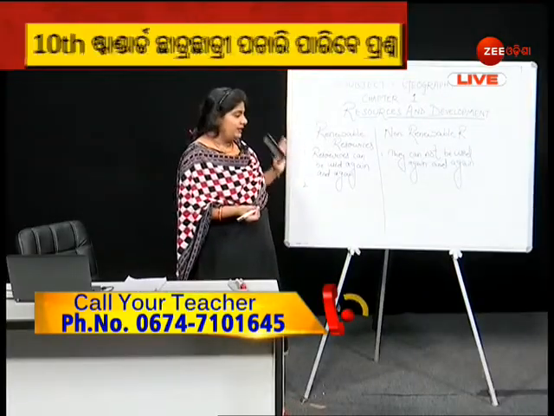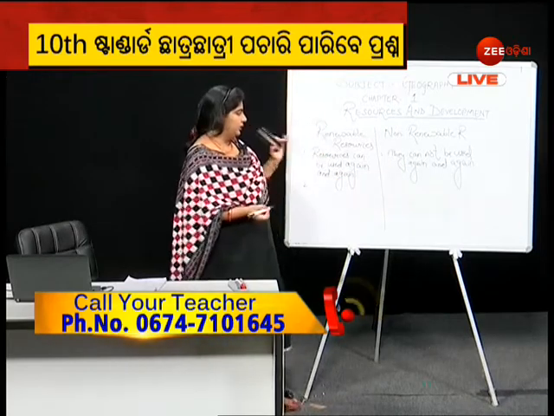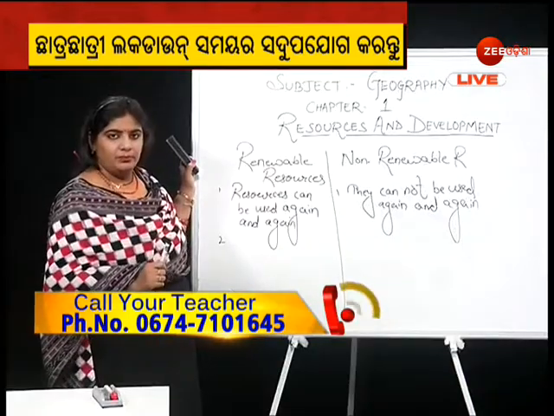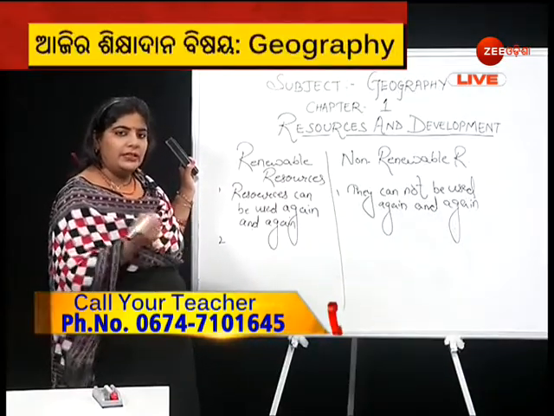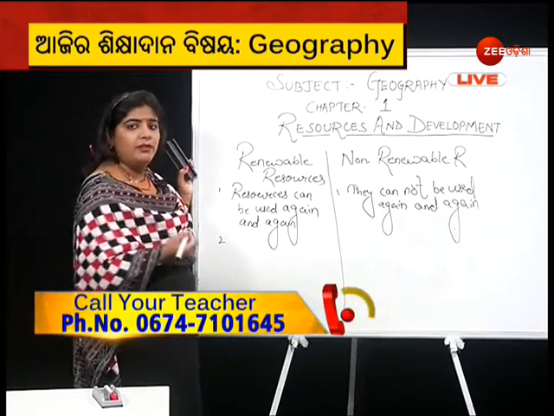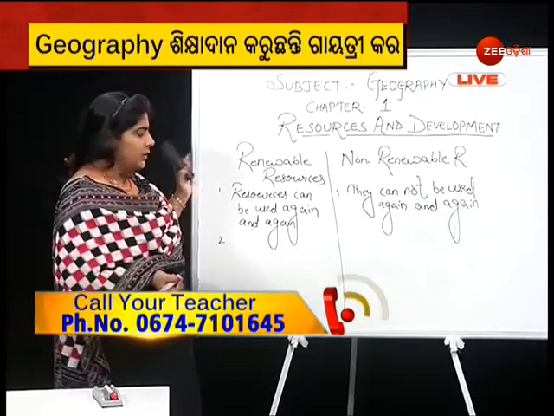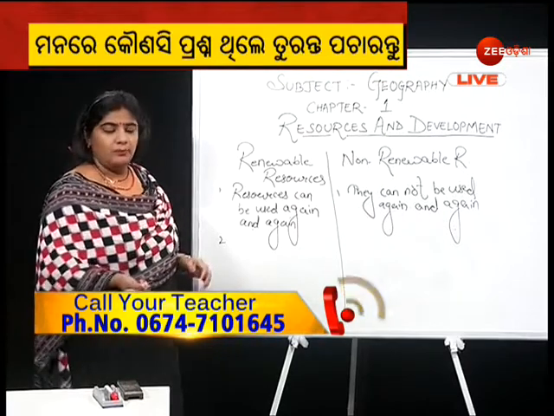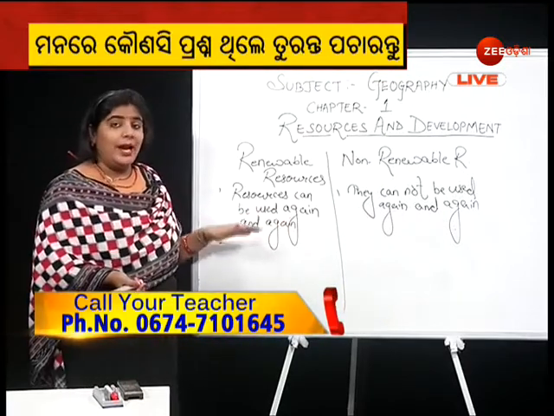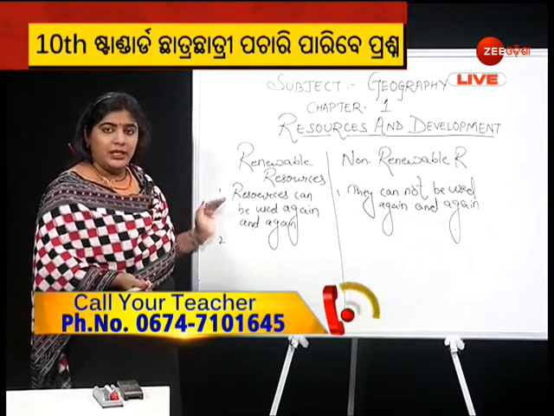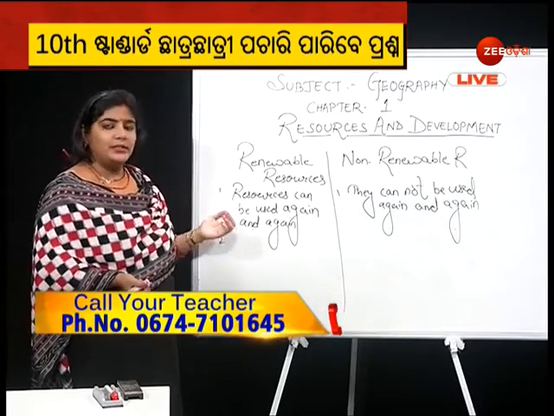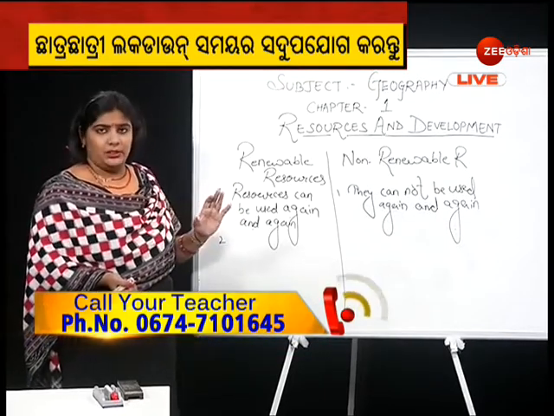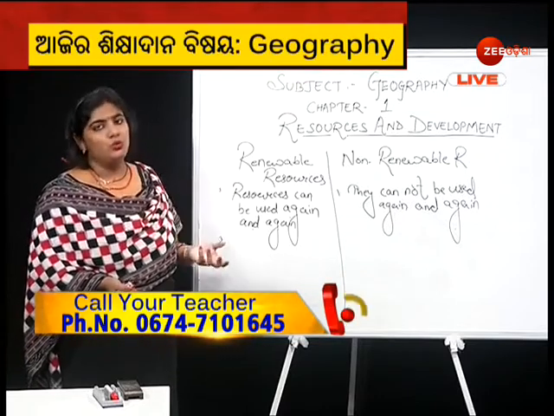Now, what do we mean by these two statements? Renewable resources can be used again and again. For example, sun rays. The sun is there in our environment, there for us since ages, isn't it? So we are using renewable resources for many years, again and again. And these resources have the ability to renew themselves. Take the example of water. The amount of water available to us is fixed. We get it recycled through the water cycle.